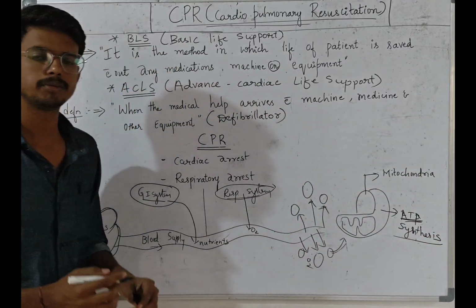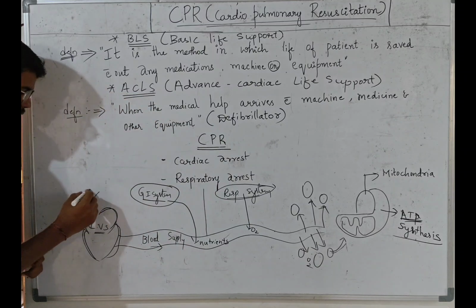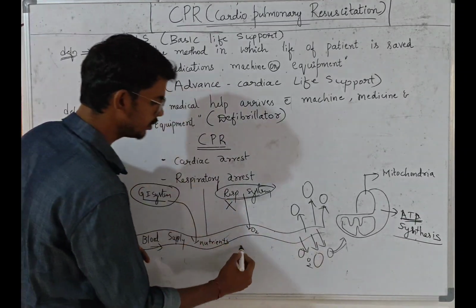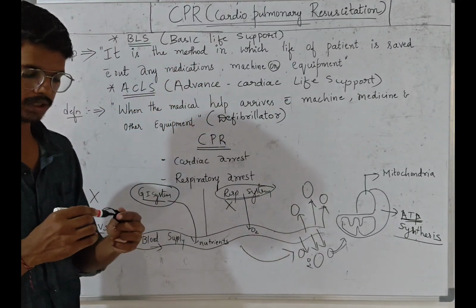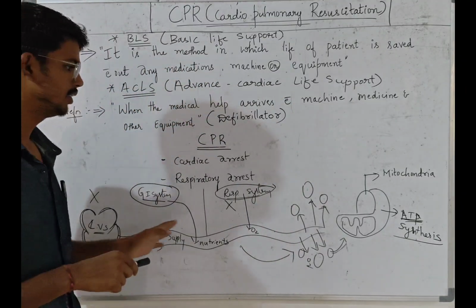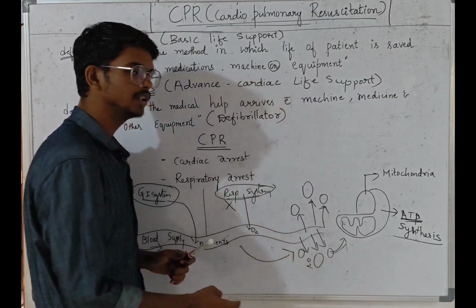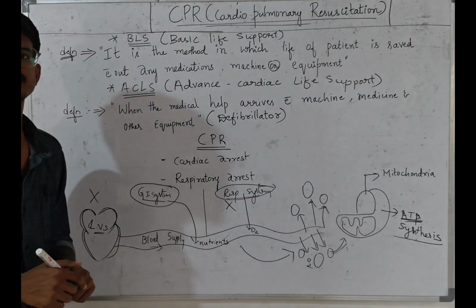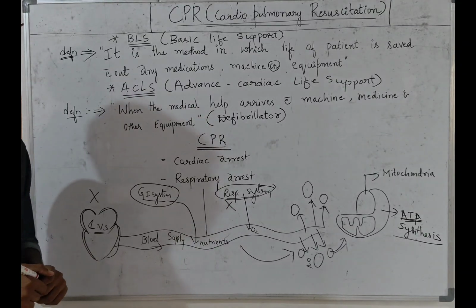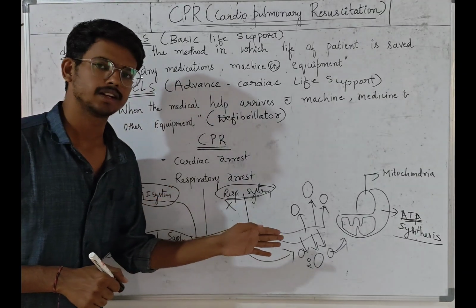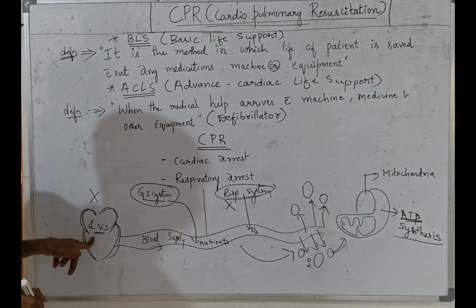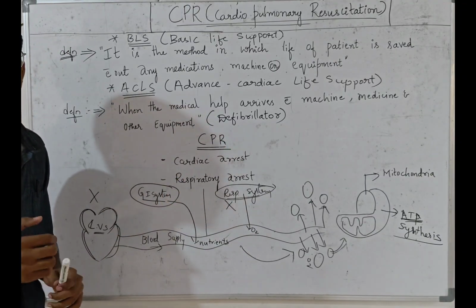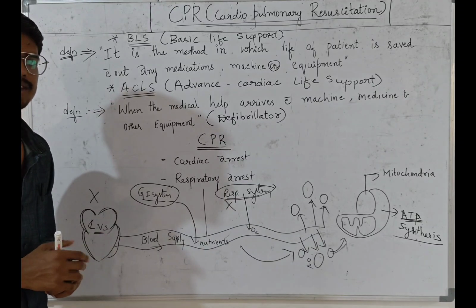Yes, ATP synthesis will take place. If the heart is not working properly, if the respiratory system is not working properly, how can we supply the oxygen to these cells? That is my question. Yes, that is actually work. If oxygen is not supplied to the cell, how can the mitochondria release the energy and synthesize the ATP? Due to this, once the heart is stopped or the lungs are stopped, at that time we are going to provide resuscitation to the organs.